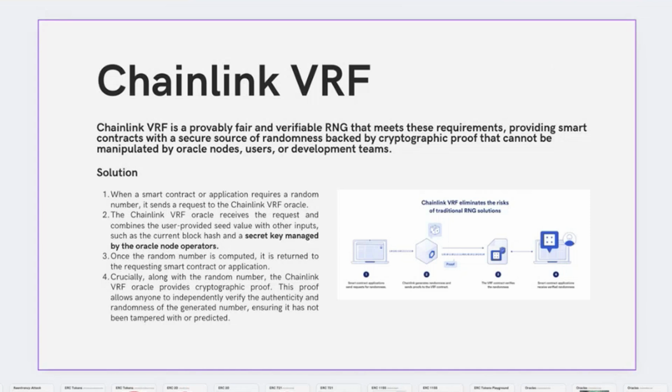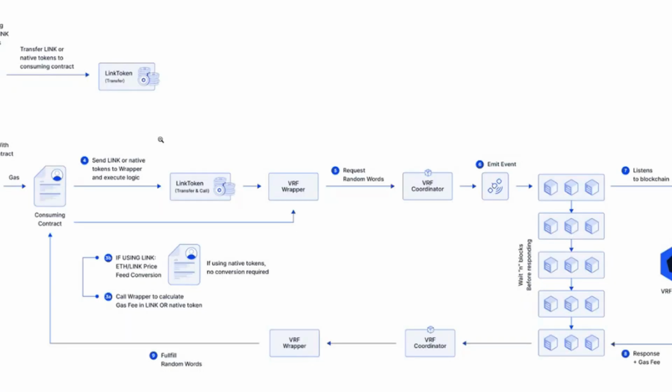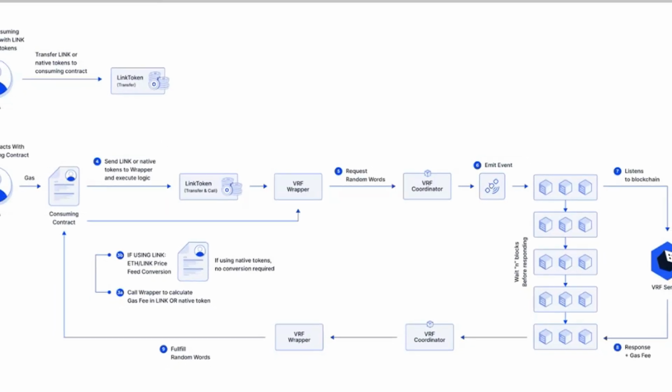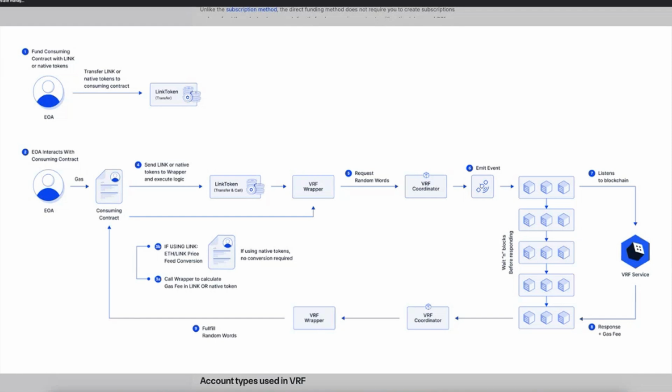To see in more detail how this works, I wanted to quickly go through an example of the process with Chainlink. Chainlink offers two solutions: subscription-based and direct funding. In this case, with direct funding, you utilize the Chainlink token or the native currency of the blockchain to request random words. You transfer this LINK token or the native currency, depending on the solution you choose, to an intermediary, the VRF wrapper.